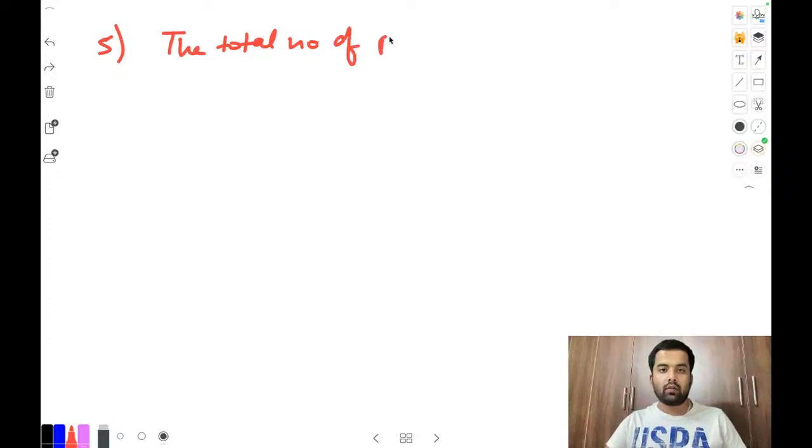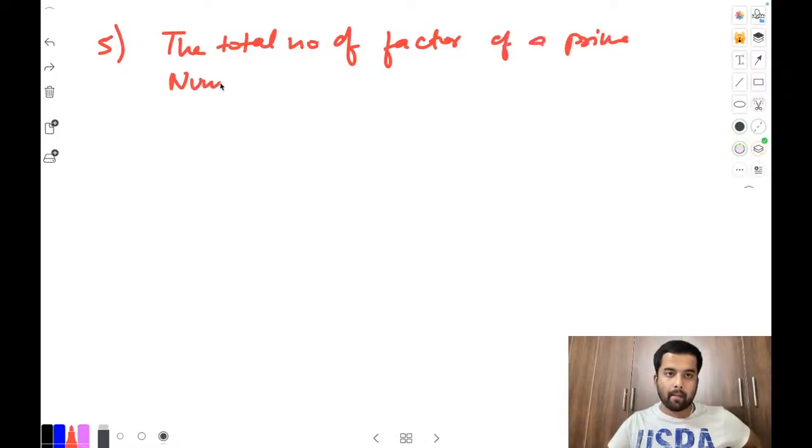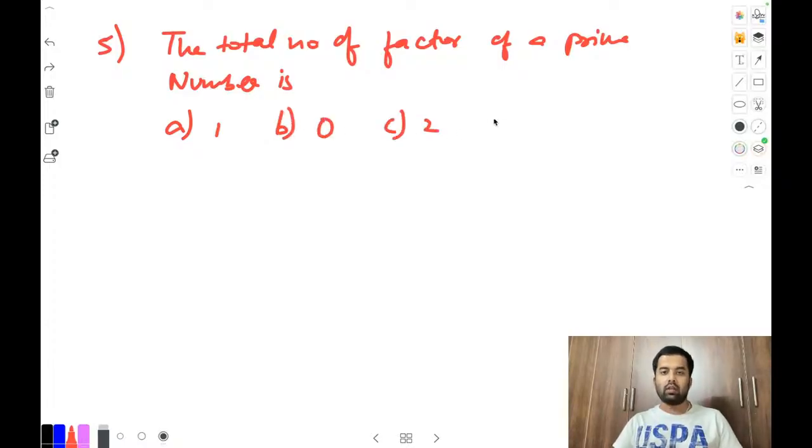Okay, the total number of factors of a prime number is, options are given. A is 1, B option is 0, C option is 2, and the last option is 3. Figure out this, everyone.